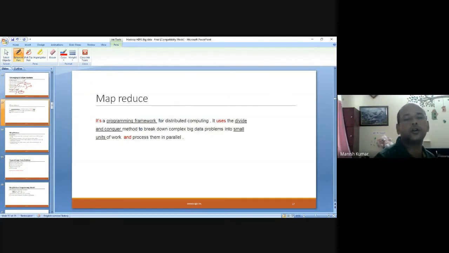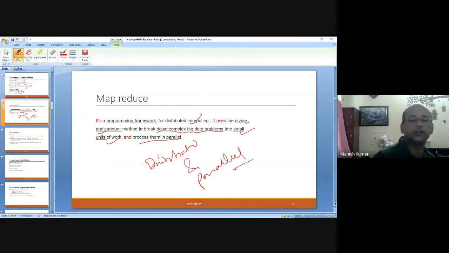MapReduce is a programming framework for distributed computing. It uses divide and conquer methods to break down complex big data problems into smaller units of work and then process them in parallel. So it is distributed and parallel. These two are the motivation behind MapReduce.